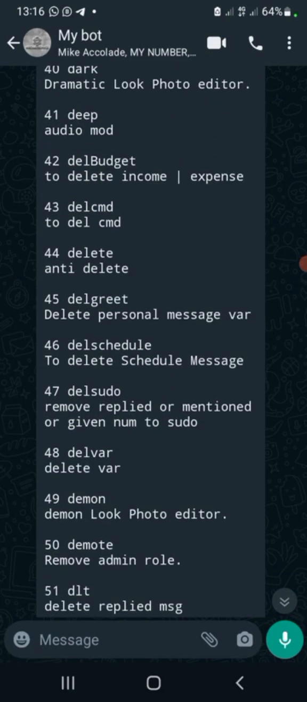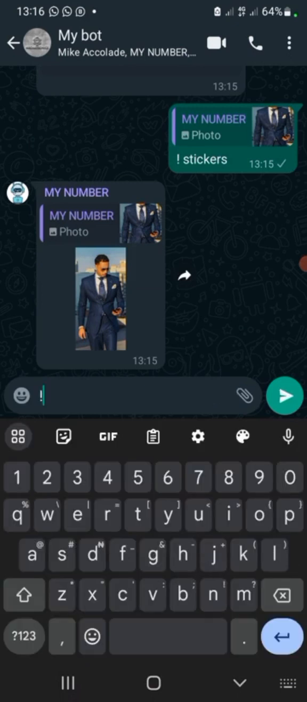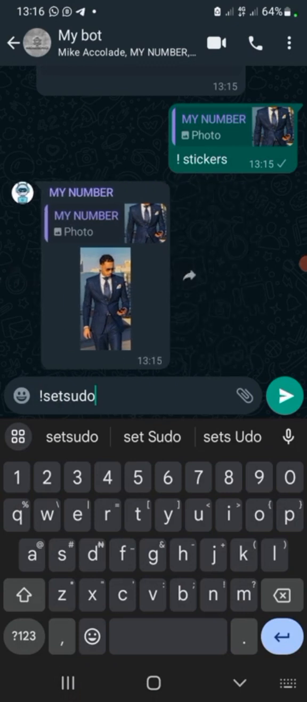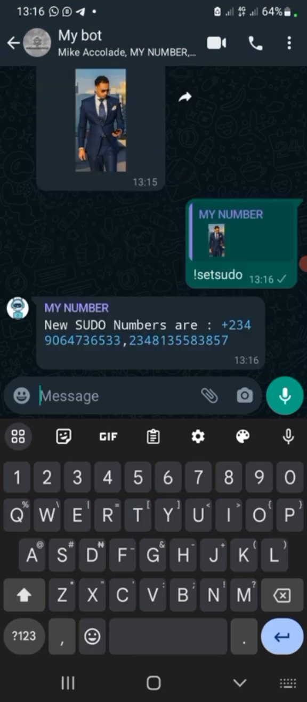Okay, so if you want to make someone a sudo, it will be set sudo. All right, tag the person like this, then you do that, set sudo. That is, you don't have to go to Koyeb to change it, you know. Can you see? Sudos are this, so it's making it a sudo already.